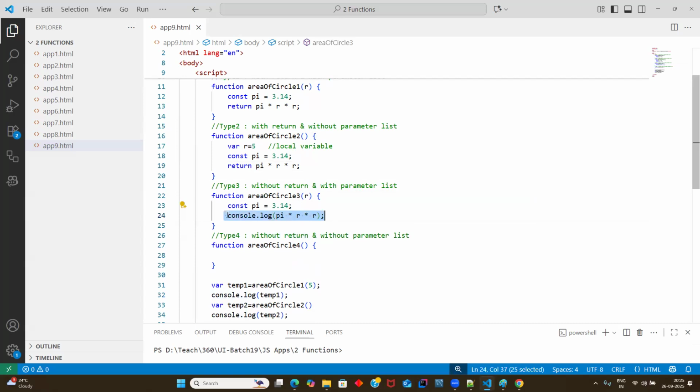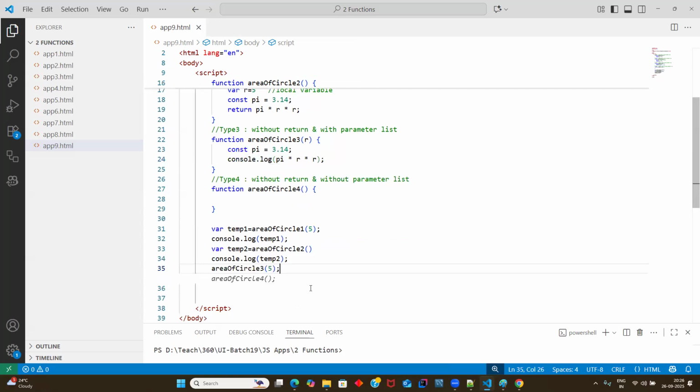And that's what I did here. You can see that's what I did here. Now let's call the third function. The third function is area of circle of 3. Now, if you pass area of circle of 3, that same value I'm passing is because I want to show all the functions are giving the same result. I may give different values, but initially I was giving 5, 5, 5 only.